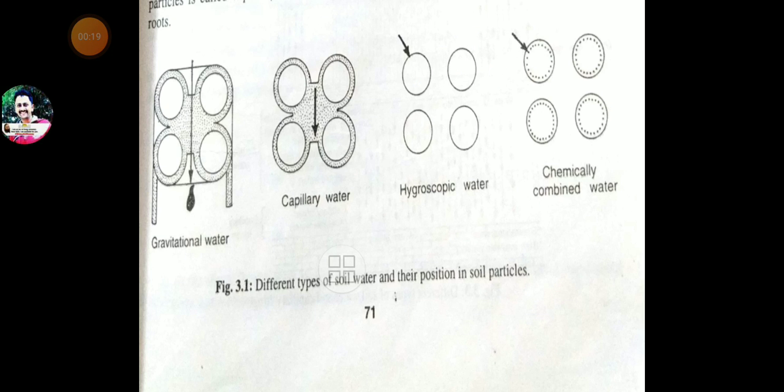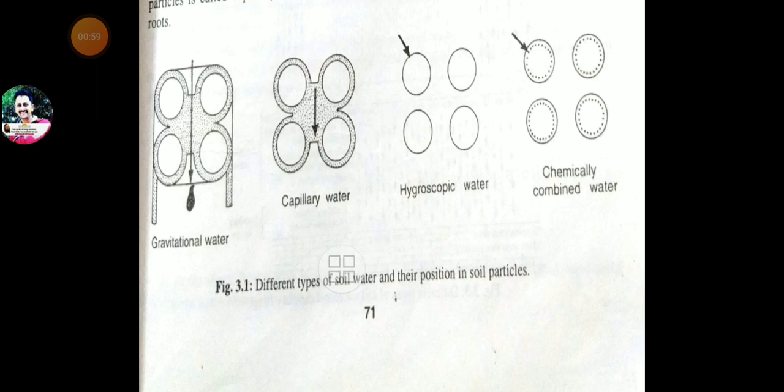Students, in the last lecture we have learned about the importance of water to the plant. Many more importances we have studied in the last lecture. But one thing you have to keep in mind: where is the water absorbed from by the plants? That is well known to you, that is the soil. Soil is the medium through which the water is absorbed by the roots of a plant, isn't it?